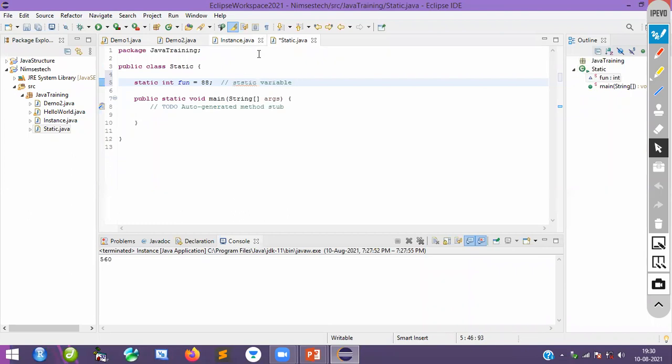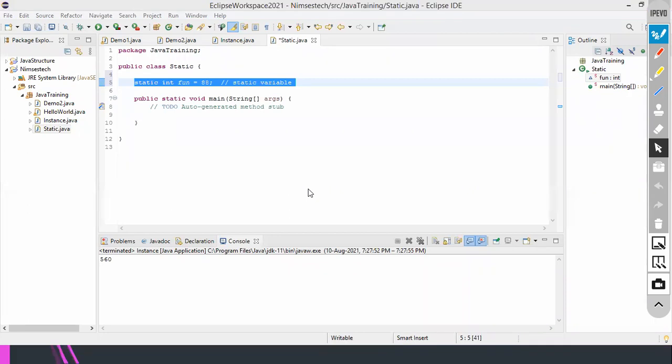Guys, these things are very, very important. Okay, so how to access this one? Guys, you understood, right? This is what we call a static variable. How to access this one? Okay, which one do you want once more? Tell me which one you want once more: instance variable, static variable, or local variable?